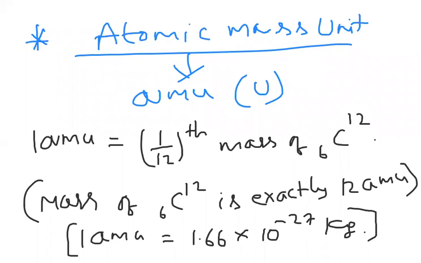You can take the AMU value like that. I hope you are clear with this AMU. We discussed charge of the nucleus, then isotopes, isobars, isotones, isodiaphers, isomers, everything.